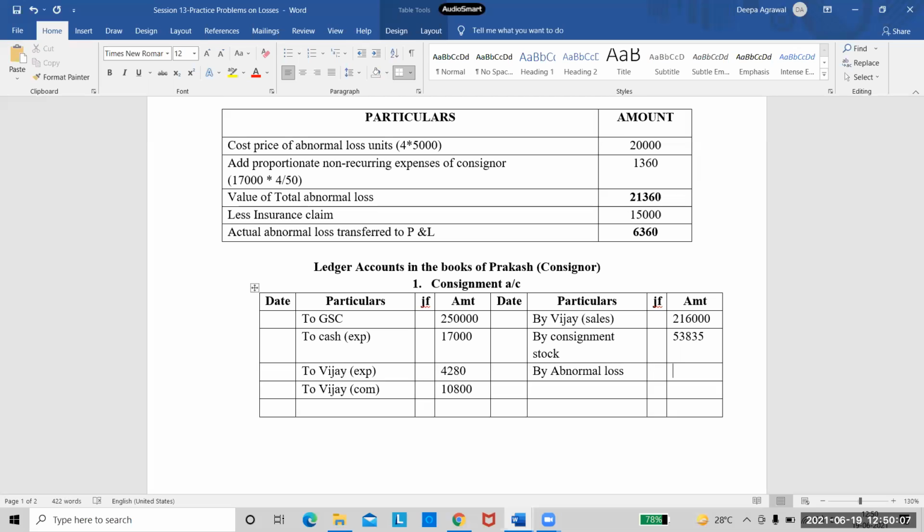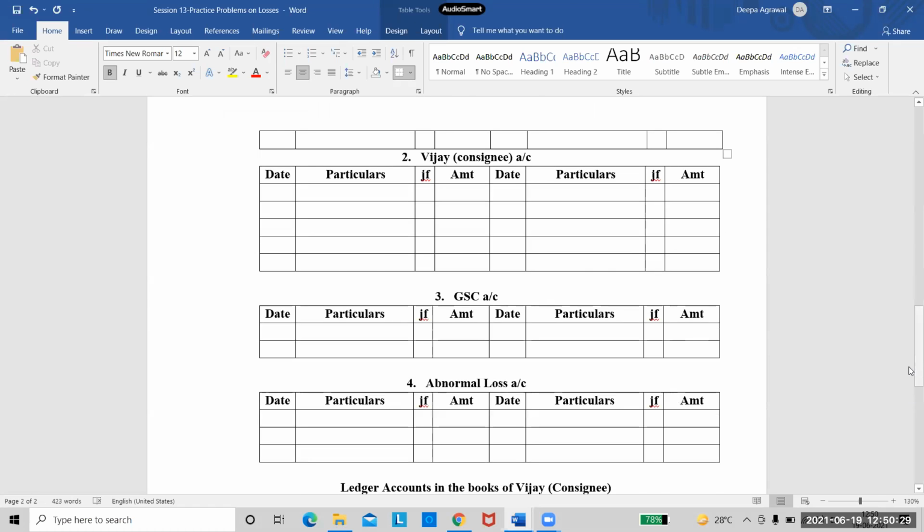And our abnormal loss was 6,360. Yes, it's correct now. Abnormal loss, I have to take 21,360. Remember, when you are taking abnormal loss here, you will take this total abnormal loss. This final loss will go to the abnormal loss account, not in the consignment account. Right? So we have taken all this. Now calculate whether we have a profit or loss.